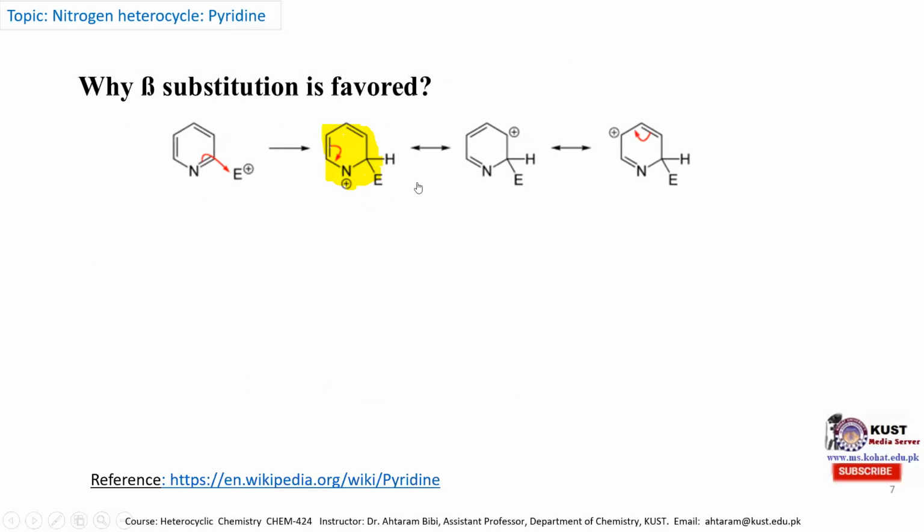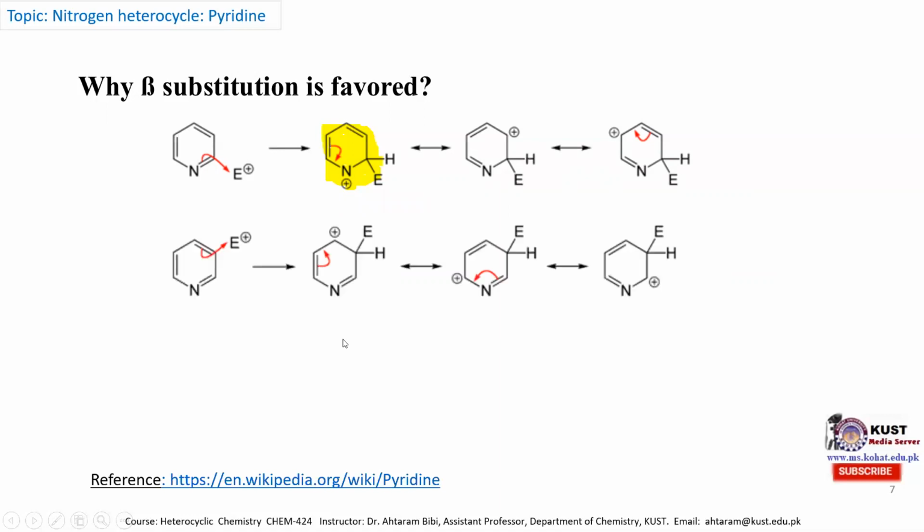This intermediate is highly unstable. Therefore, generally the substitution is not favored at the alpha position. When it is substituted at the beta position, at position 3 of this pyridine molecule, then we obtain the mesomeric forms in which the positive charge exists at its gamma position and alpha position of the carbon atoms.